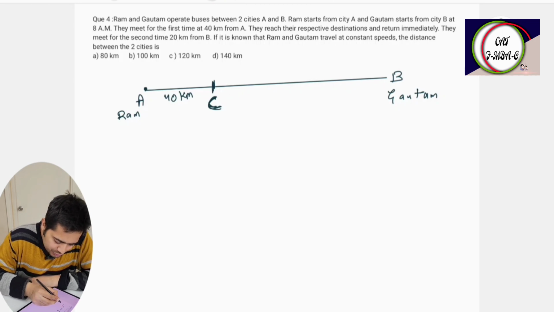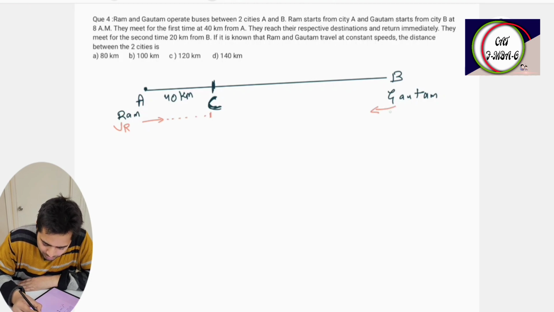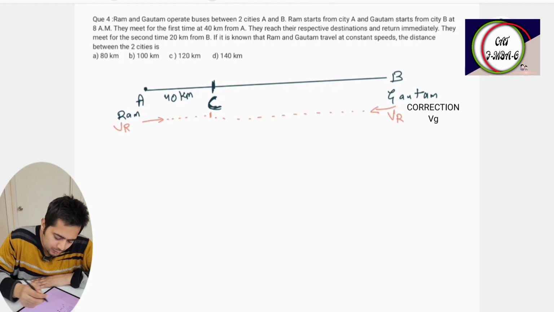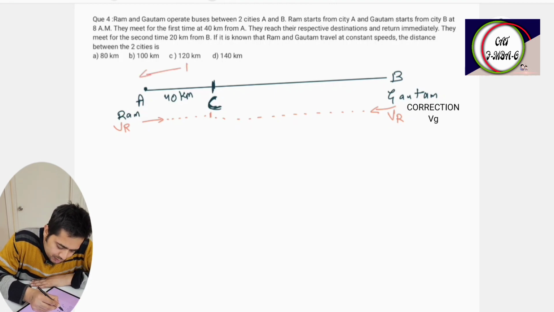So initially the situation was like this: Ram goes here at a speed of VR up to here, and Gautam goes here at a speed of VG up to here. They both meet at point C. Let us consider total distance is D. So this distance is D minus 40.